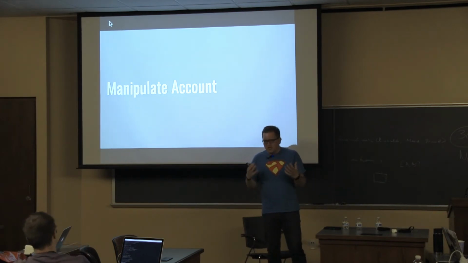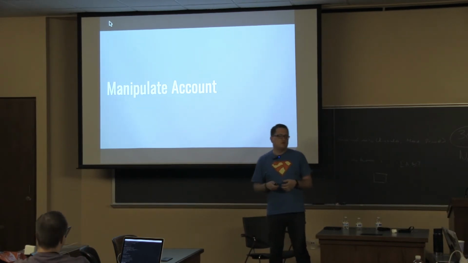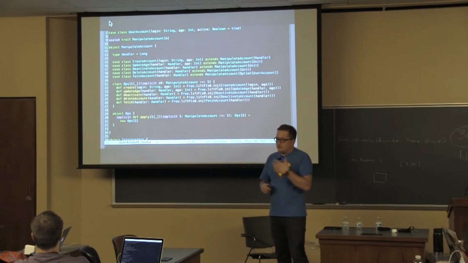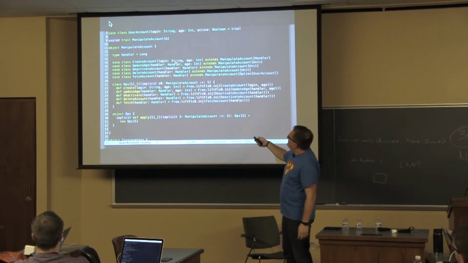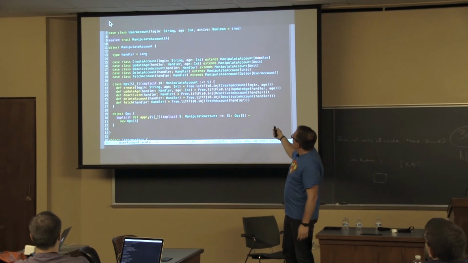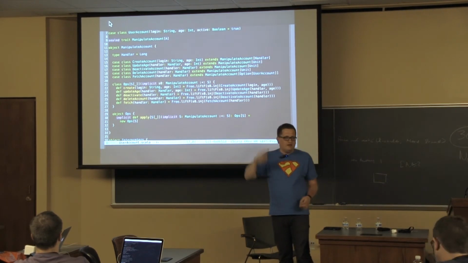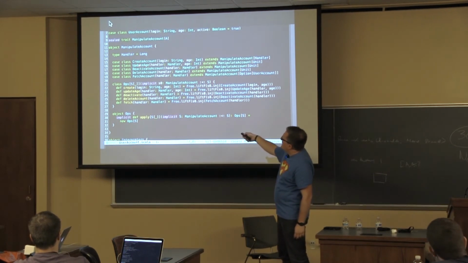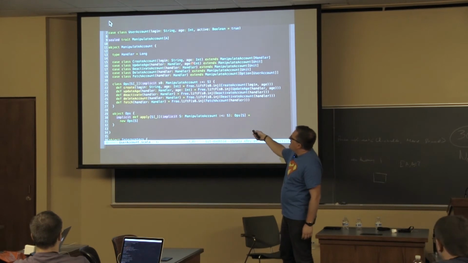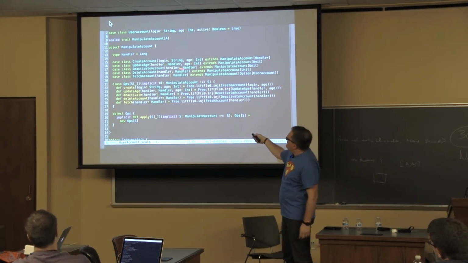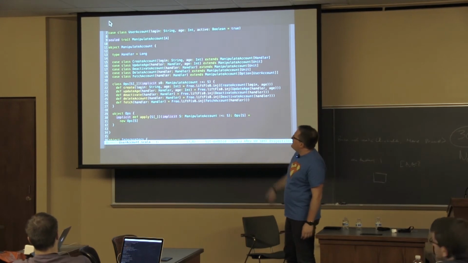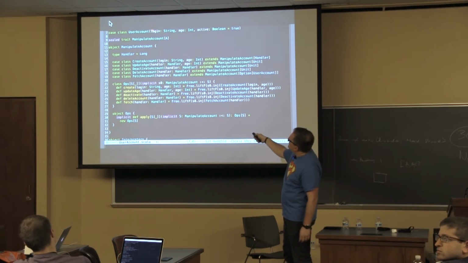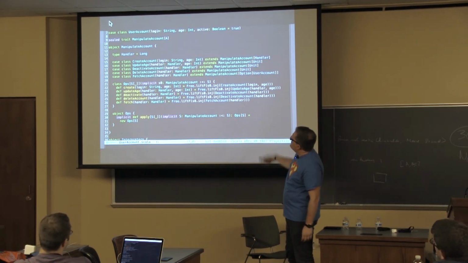So is that a cool idea? It seems nice, right? It seems like, oh my God, I can actually do stuff with functional programming. But then you see this. This is manipulate account. This is a new algebra where we have things like create account, where we put some login and age, and that gives us a handler. So handler is just a long, like an ID for our account. We can update our account, so we provide that handler, and we say no, age is right now something else. Or we can deactivate account for a given handler. We can delete account, and we can also fetch the account, which will give us the option of user account, whatever the user account is. It's a login, age, and a flag whether this is active, true or false.